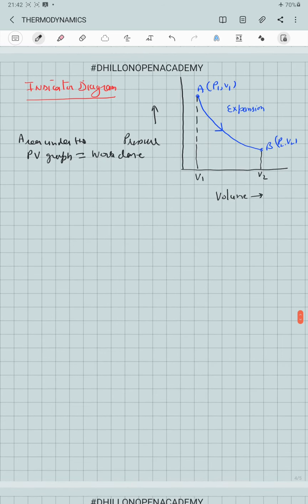We can draw the diagram for the compression also. So here we have volume on the x-axis, pressure on the y-axis. This will be the graph for the compression. This will be point B, P2, V2. This will be the point A, P1, V1. And the system is getting compressed from volume V1 to the volume V2.